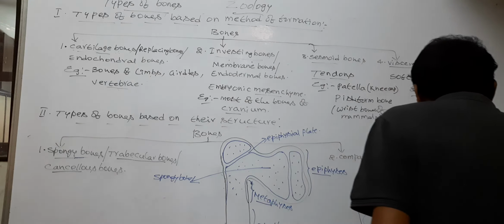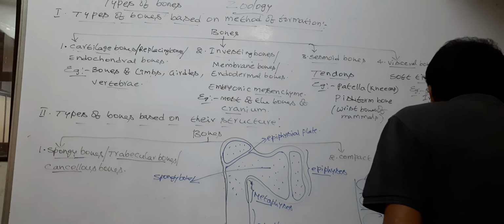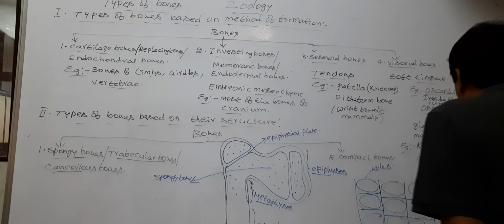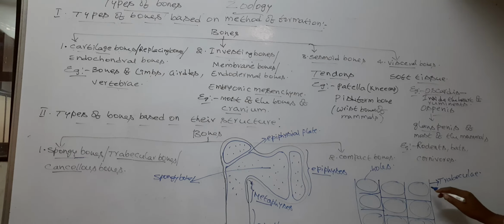The columns or plates are called trabeculae. So trabeculae connect the holes of spongy bones one to another.